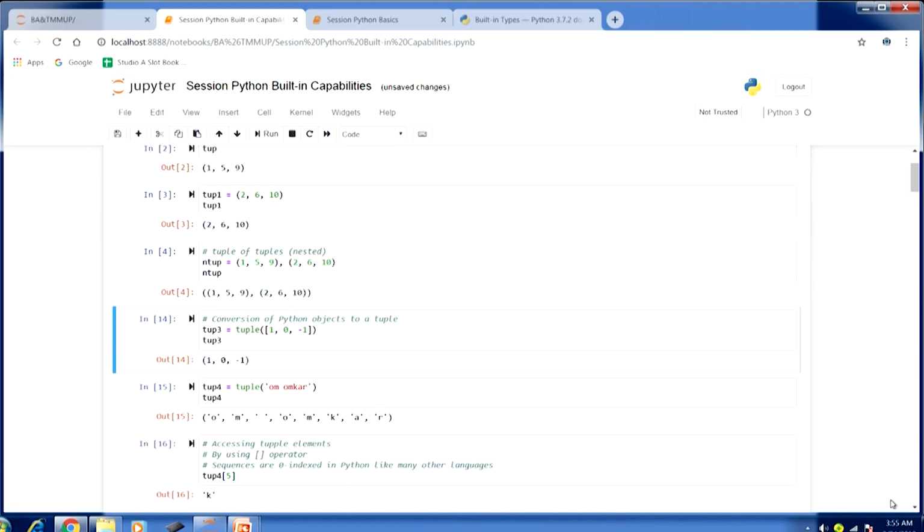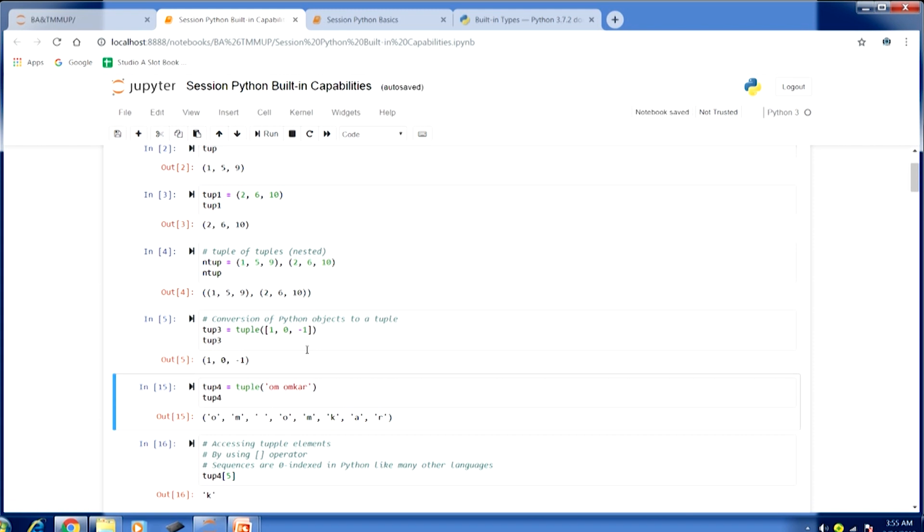The elements of the list are 1, 0, minus 1. If I pass this list to the tuple function, I will get it converted into a tuple type. If I run this, you can see the list 1 0 minus 1, which was passed using brackets, is now converted into a tuple and displayed in parentheses.